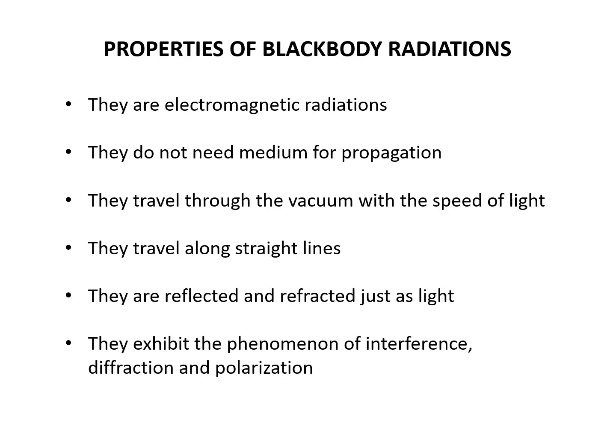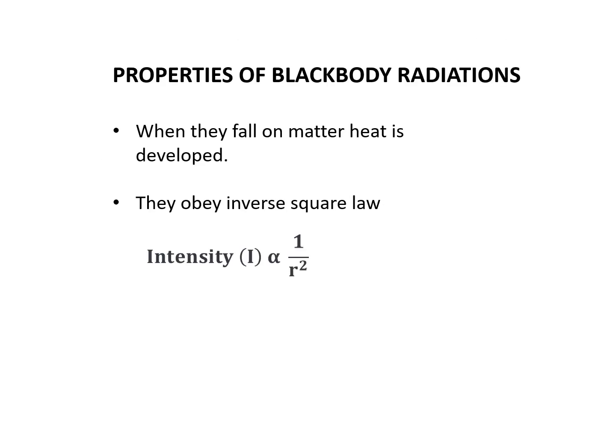Now let us discuss the properties of black body radiations. They are electromagnetic radiations. They do not need a medium for propagation. They travel through a vacuum with the speed of light. They travel along straight lines. They are reflected and refracted just as light. They exhibit the phenomena of interference, diffraction and polarization. When they fall on matter, heat is developed. They obey the inverse square law.